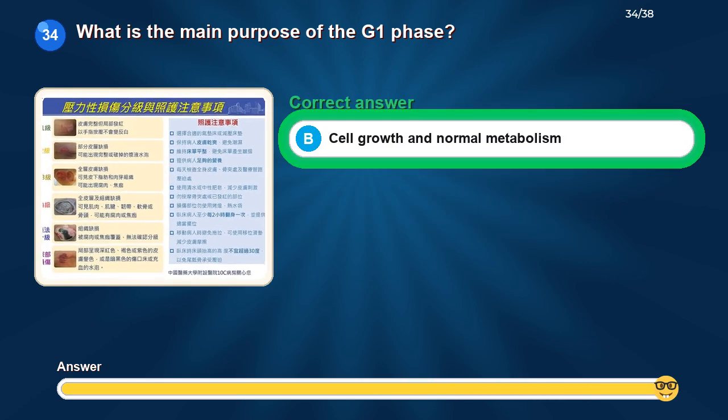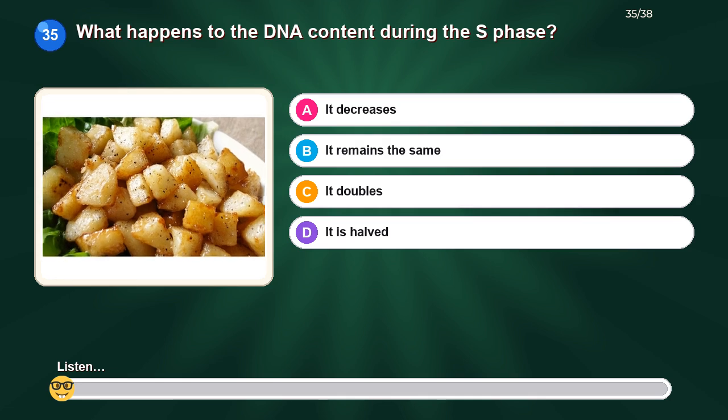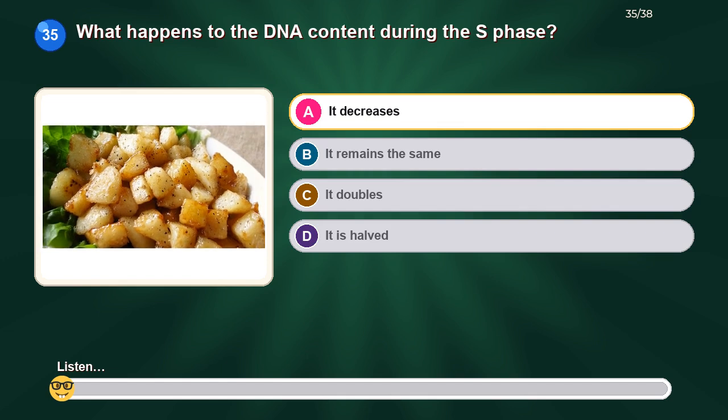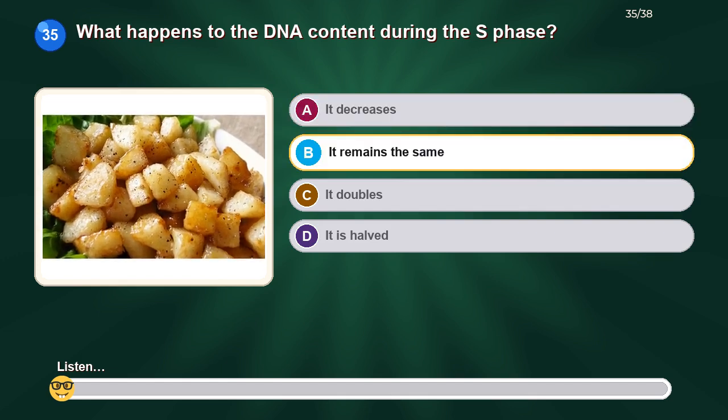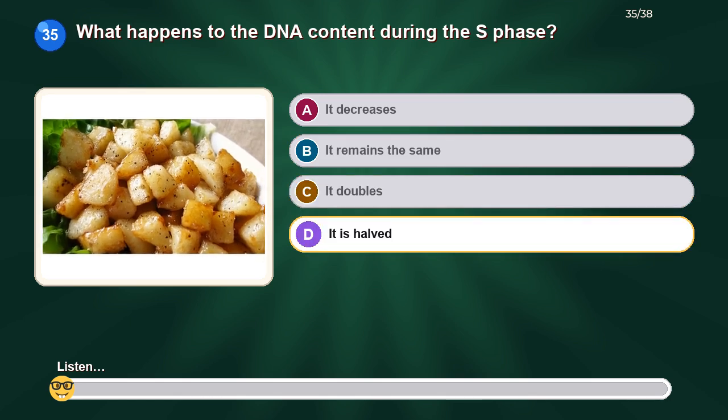The correct answer is cell growth and normal metabolism. What happens to the DNA content during the S phase? Option A. It decreases. Option B. It remains the same. Option C. It doubles. Option D. It is halved.